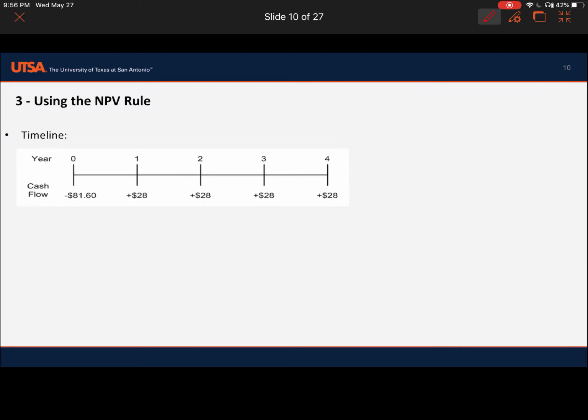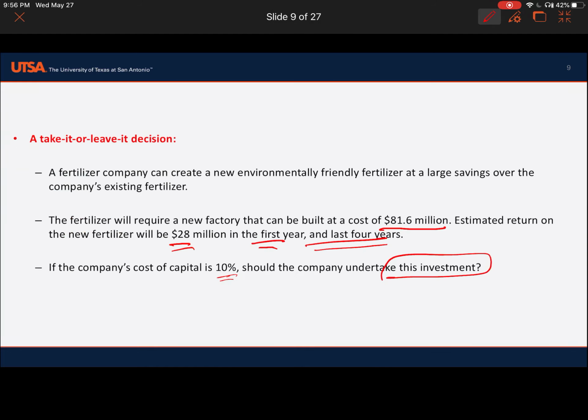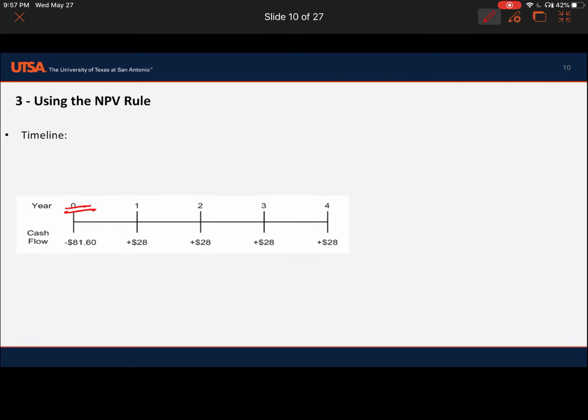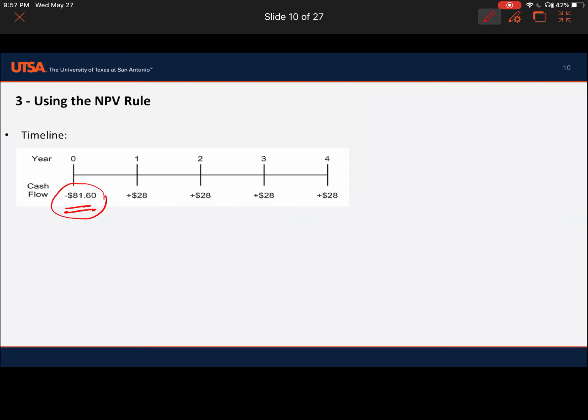Okay, first look at the cash flows, cash inflow and cash outflow. What is the cash outflow? We invest. The question says the fertilizer company invests, can build at a cost of 81.6, which is today. Okay, cash outflow, which is negative. Cash inflow is for time 1, 28, 28, 28, 28.